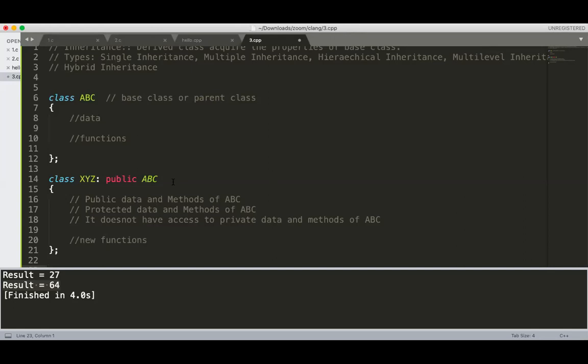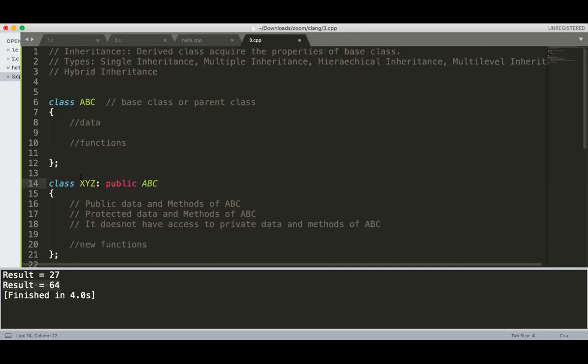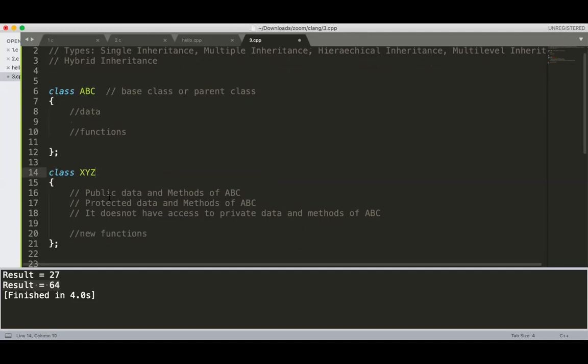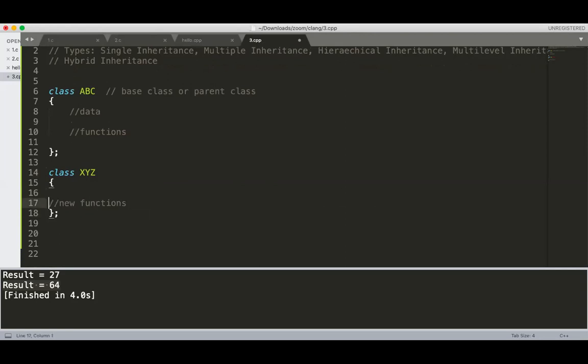Now the next type is multiple inheritance. In multiple inheritance, suppose there are two separate classes, an ABC class and an XYZ class, each having its own data and its own function implementations. There is no relation between ABC and XYZ. Their data and functions are different.